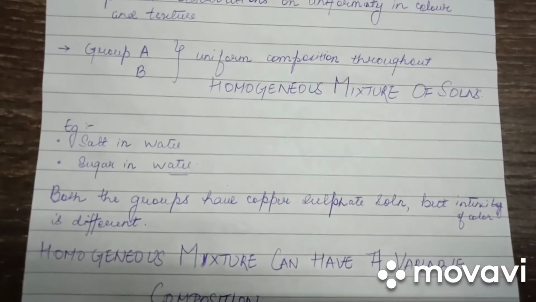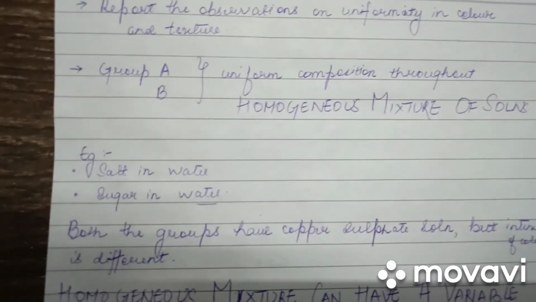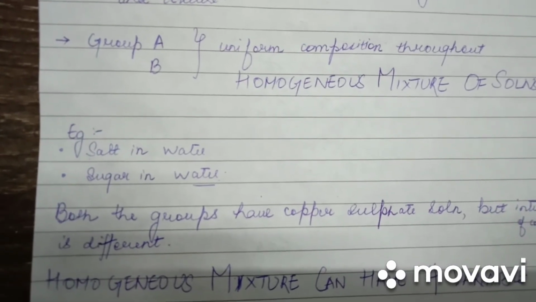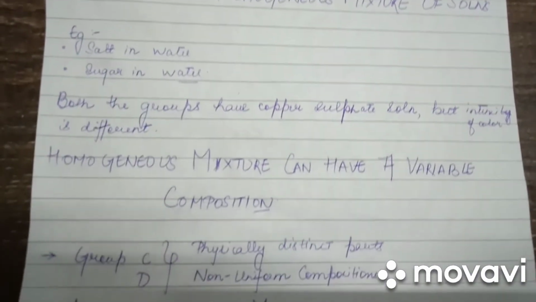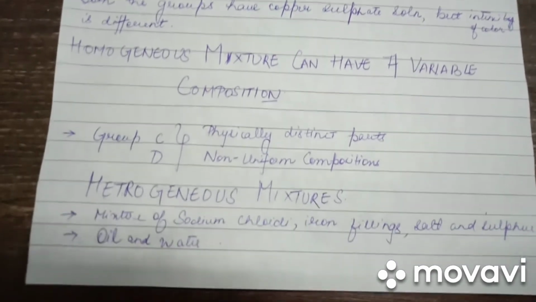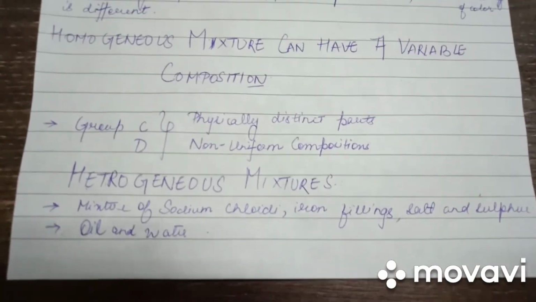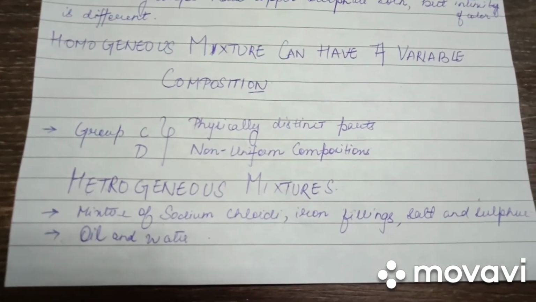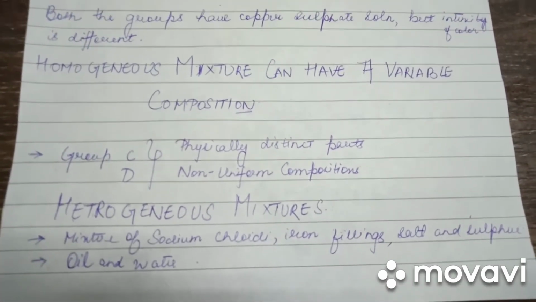The first is the homogeneous mixture, under which we have salt in water and sugar in water solutions. And the second is the heterogeneous mixture, under which we have examples such as oil in water and a mixture of sodium chloride, iron filings, salt and sulfur.